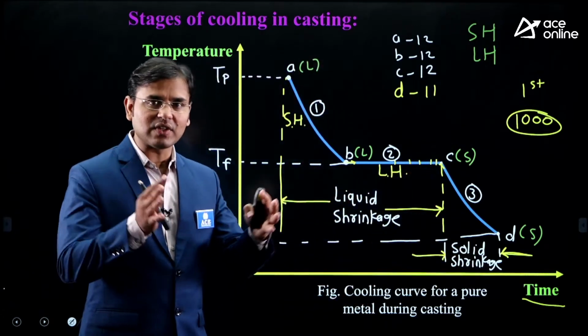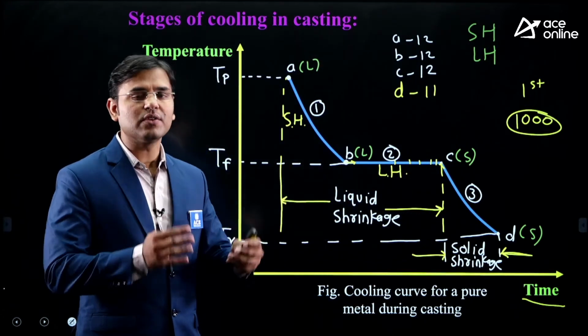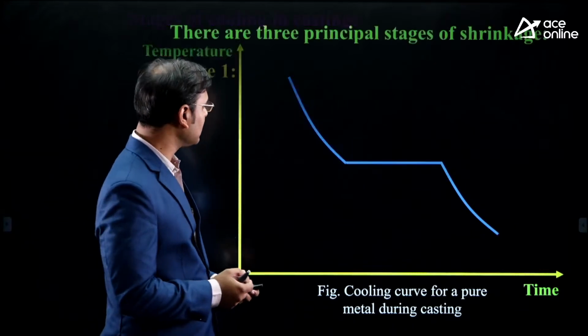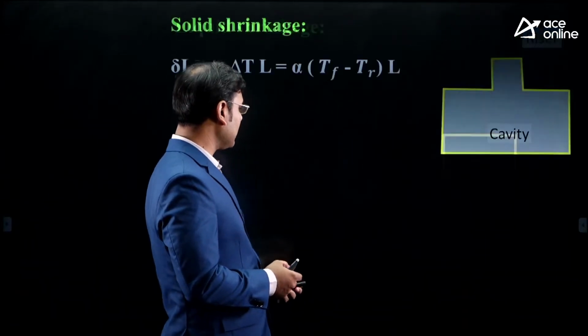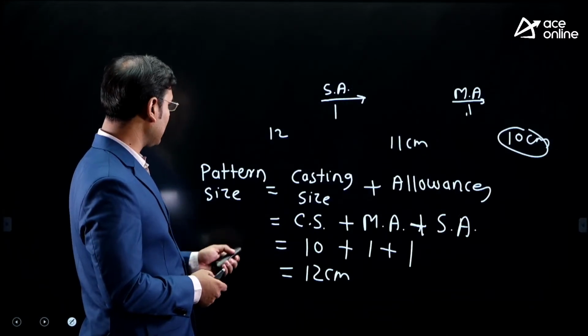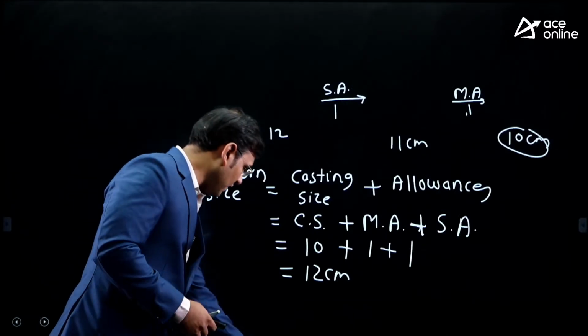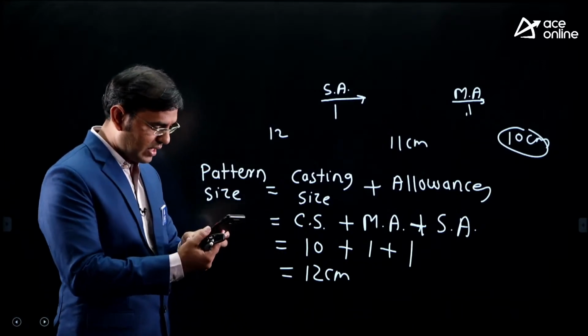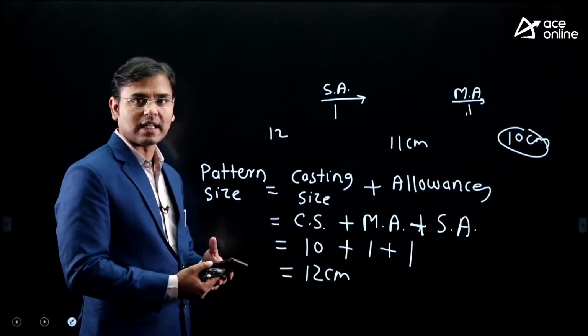The metal will shrink. The volume of metal is going to decrease. That's why we also need to consider one allowance, and that allowance we call the shrinkage allowance. That was today's topic, shrinkage allowance. In that way, finally, we can calculate the pattern size.